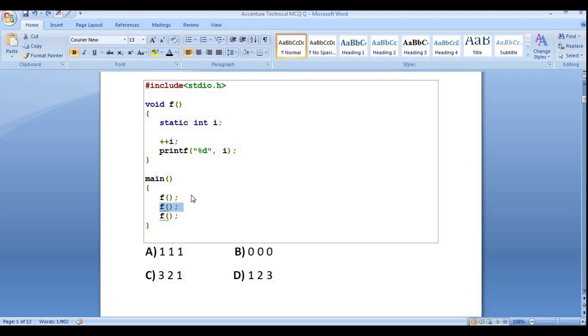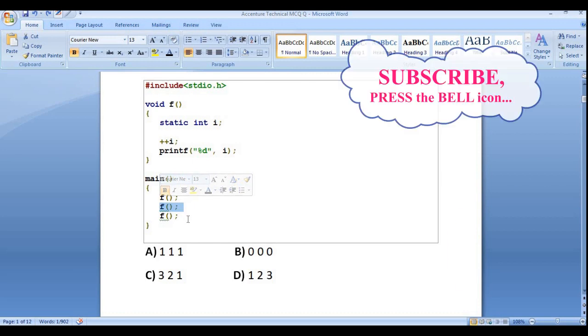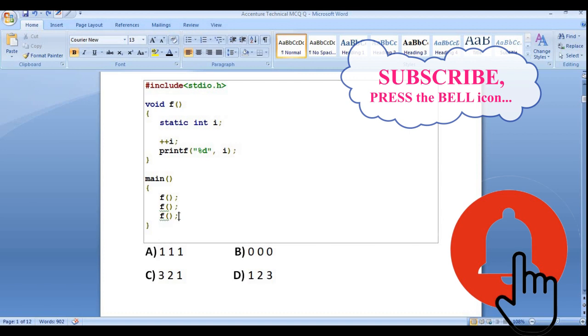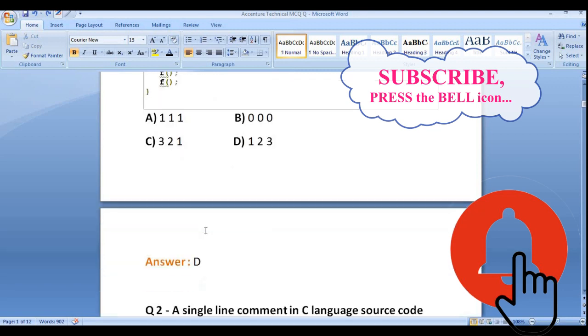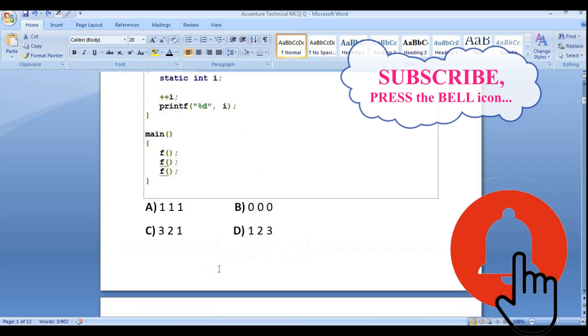Then again we are calling it. Previously the value of i was 1, so when we call this function for the second time, the value of i will be incremented to 2. Then for the third time, when we call this function again, the value of i will be incremented to 3. So the output will be 1, 2, 3. Here you can see the answer is 1, 2, 3.